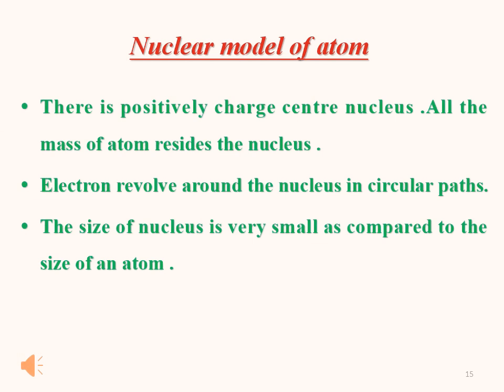The second feature was that electrons revolve around the nucleus in circular paths. And the third feature was that the size of the nucleus is very small as compared to the size of the atom. So these were the features of the nuclear model of the atom given by Rutherford.